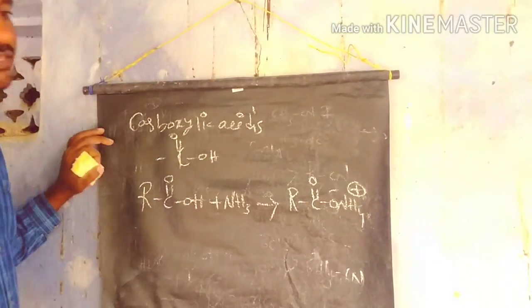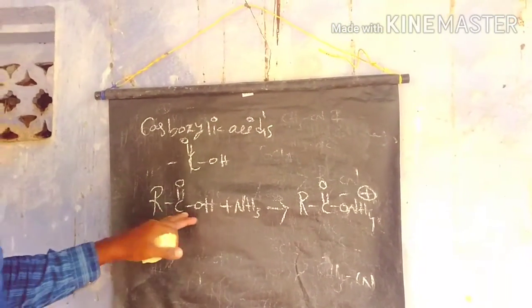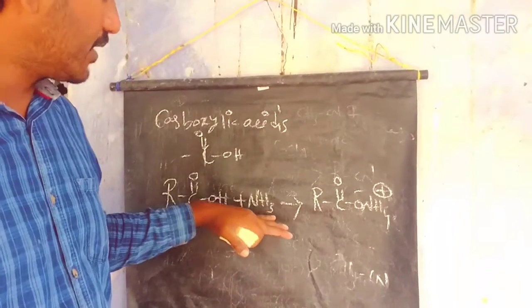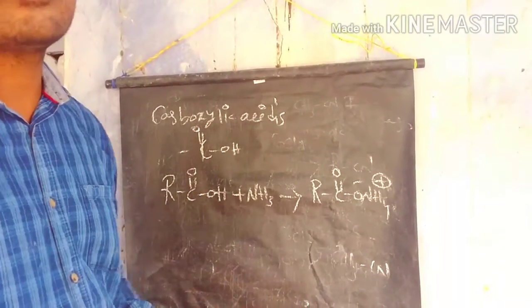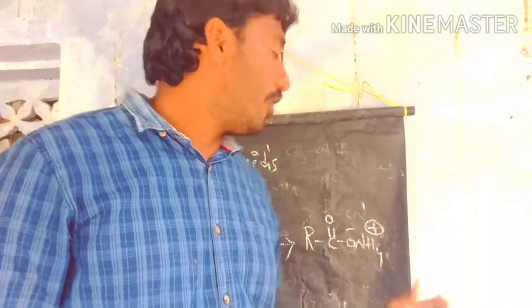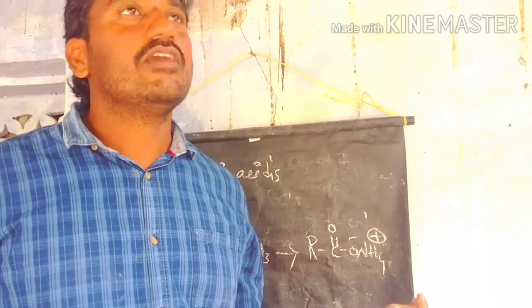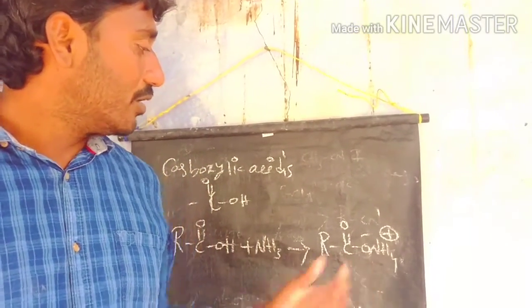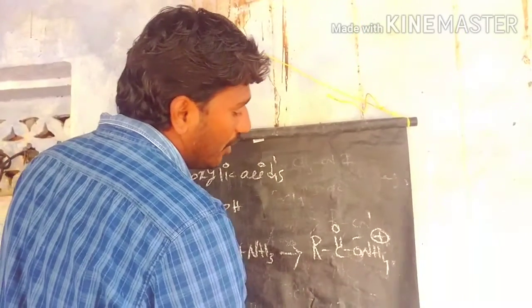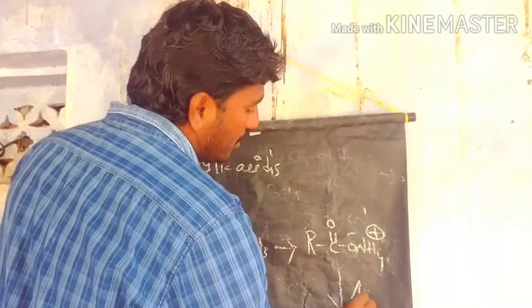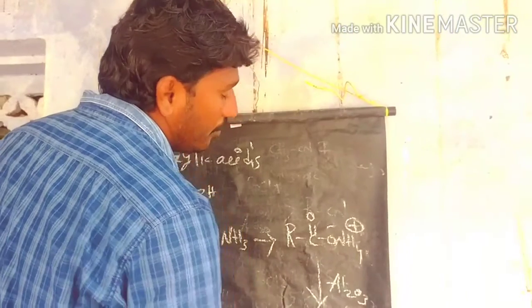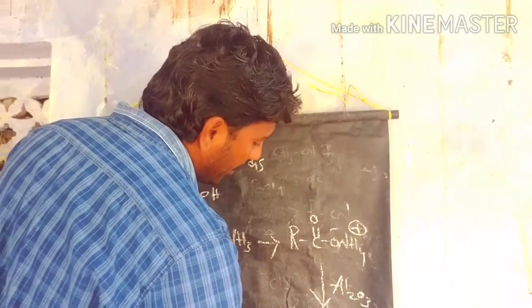So after that, in this salt formation, because this carboxylic acid acts as an acid and this ammonia acts as a base, both react to form the salt. After that, this formed salt is involved in the hydrolysis process under aluminum oxide to produce the cyanides, or the products.